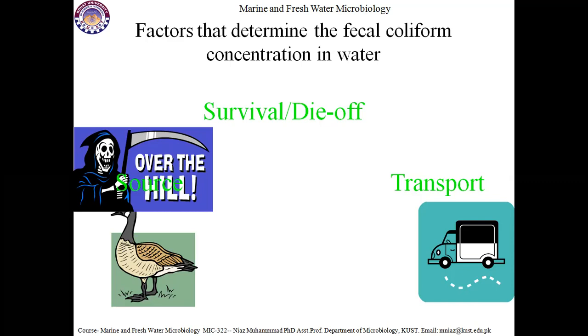Because various types of microbes, including fecal coliform, E. coli, and many other pathogens may be there. From the natural reservoir towards the end user, these fecal coliforms are moving through water movement. So can they survive for a longer time or not?